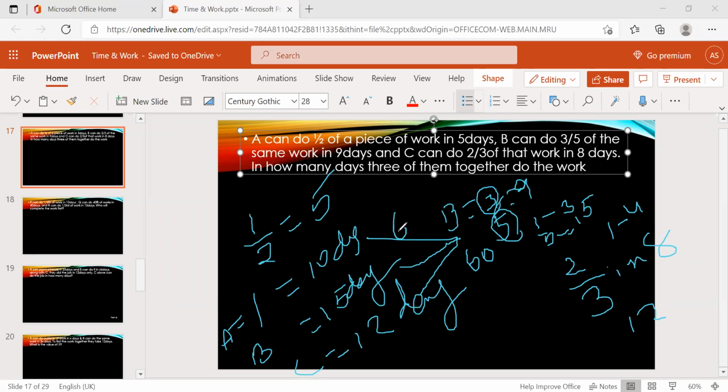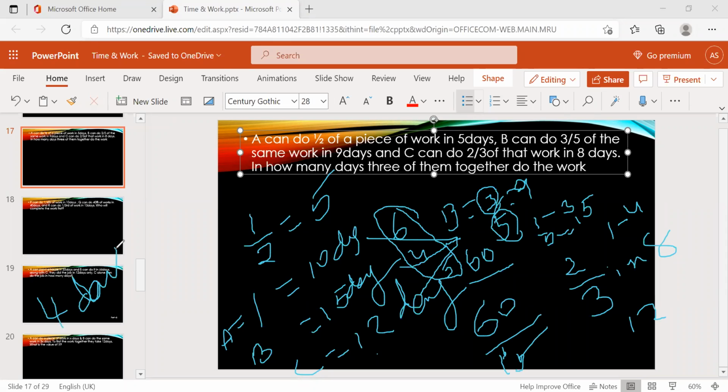So A will eat 6 apples, B will eat 4 apples, C will eat 5 apples. So totally 15 apples, right? Together they can eat 15 apples in a day. So total how many apples are there? 60 apples. 60 by 15 is nothing but how many days? 4 days. In 4 days, they can eat all the apples.